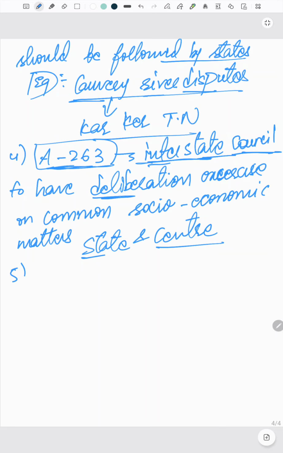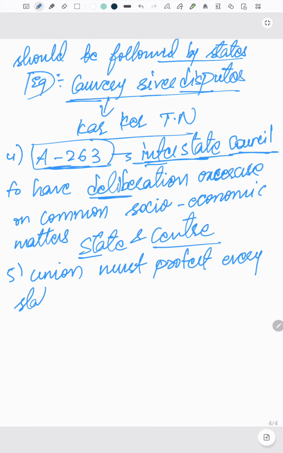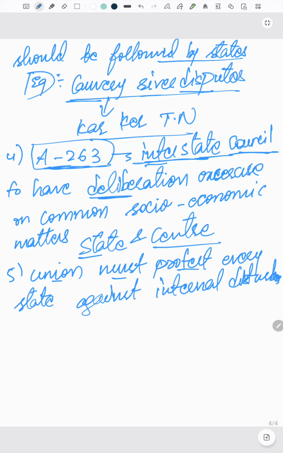Next we have our fifth point. What does it say? See, if you observe, union must protect every state against internal disturbances. Okay, so see, union must protect every state against internal disturbances.